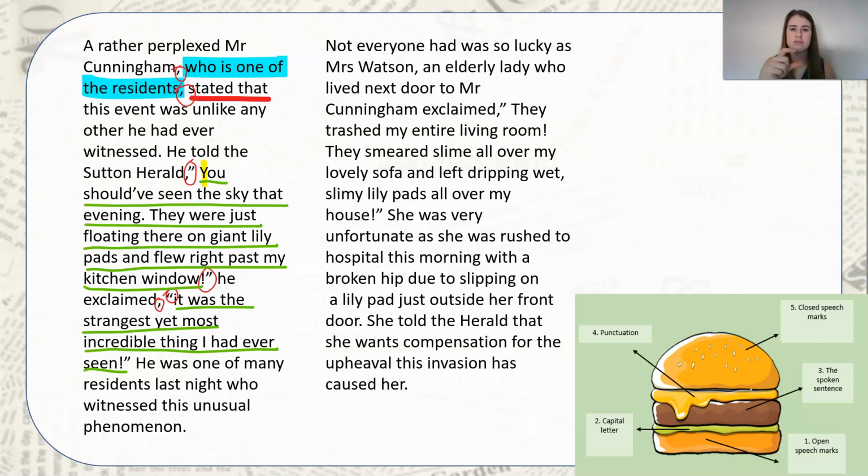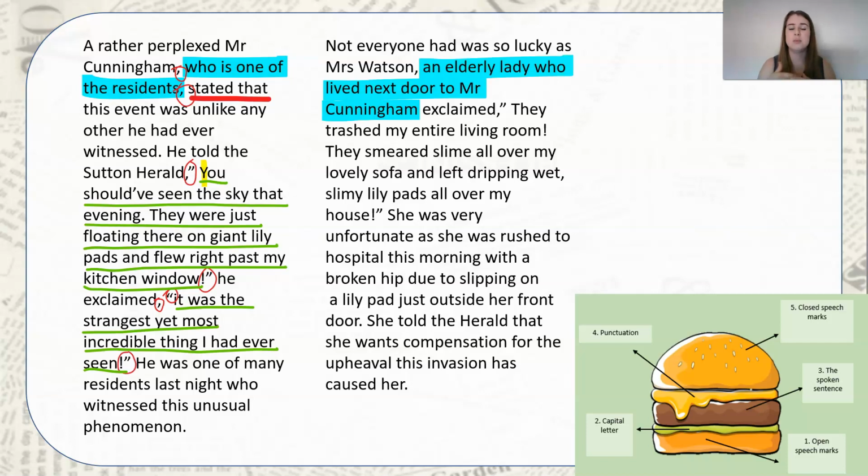So that's some additional information that's now going to help flow into my next paragraph that's going to be about my other character. So Mr. Cunningham has an example of reported and direct speech. So now I'm going to do the same for one of my other characters. I'm going to focus on Mrs. Watson, who is the elderly lady in her living room. So not everyone was so lucky as Mrs. Watson, an elderly lady who lived next door to Mr.